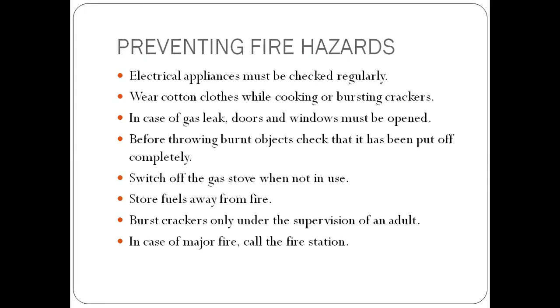So how to prevent these fire accidents? First of all, our electrical appliances in our houses must be checked regularly. Not only the appliances, even the wiring and the switches in our houses must be checked. A faulty switch will begin with a small spark. If you don't check it, it will lead to a major fire accident. So when there's a small spark or a crack in the switch box, we must immediately inform our parents and it must be checked out immediately.